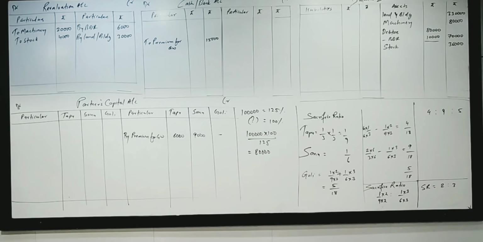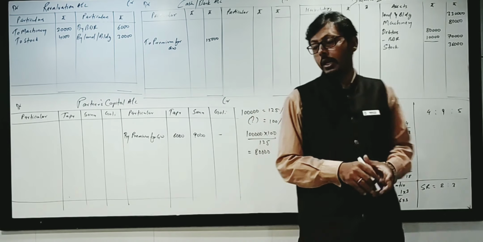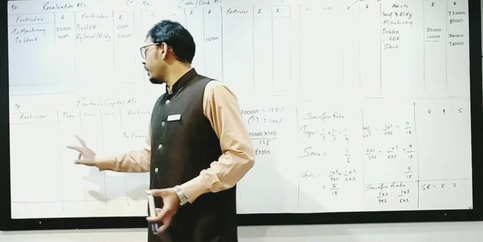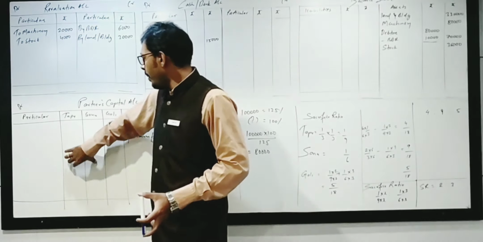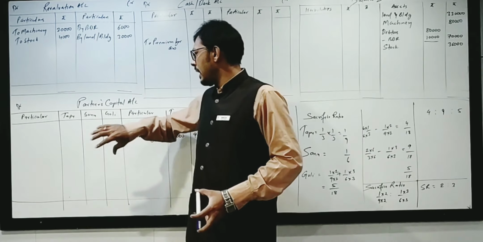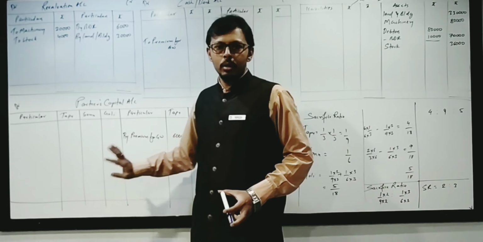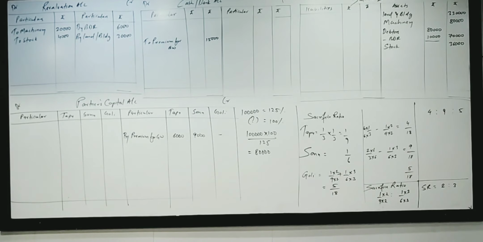Golly will bring his capital equal to 50% of the net assets of the new firm. This adjustment we will solve at the end. At the end we will get the balance, the goodwill amount of Tattoo and so on. Both amounts we will add up. The same amount Golly is ready to bring, because 50% of this, and the same amount 50% will be brought by Golly himself as a new partner with capital. Tattoo's sacrifice is 1/3 of his profit and Sonu's sacrifice is 1/6 for Golly, which you have already done.